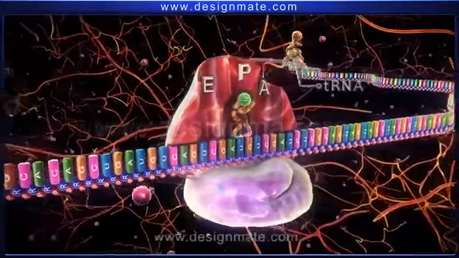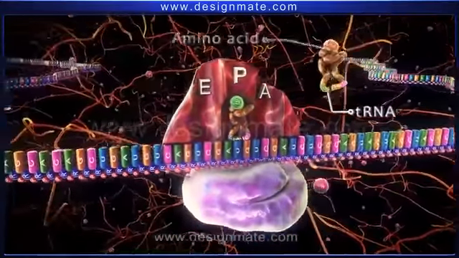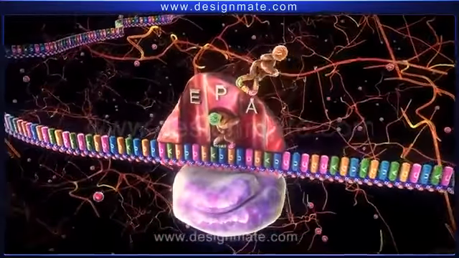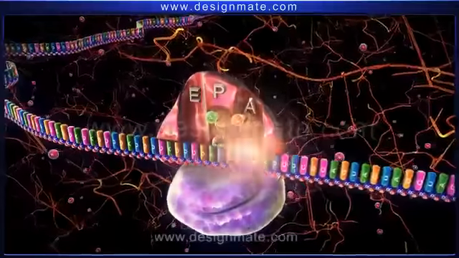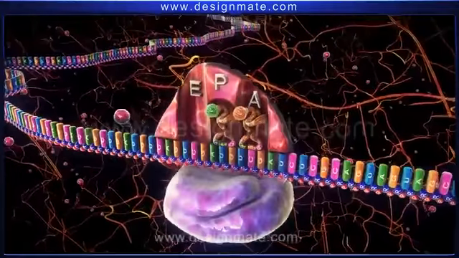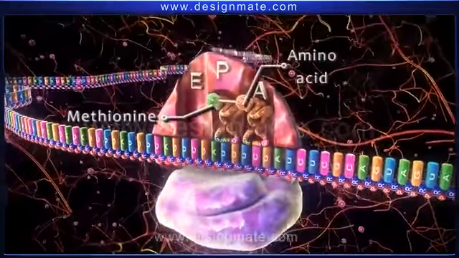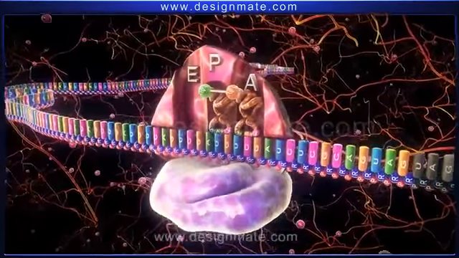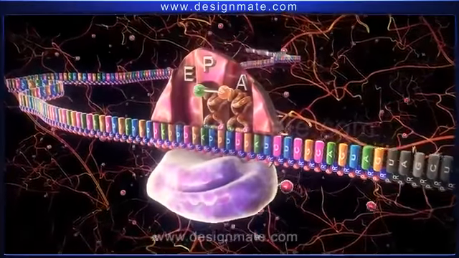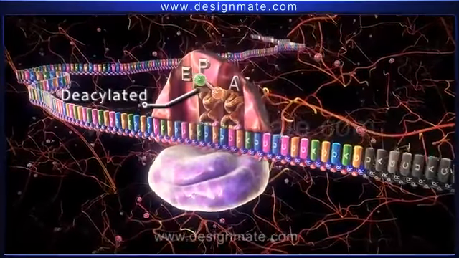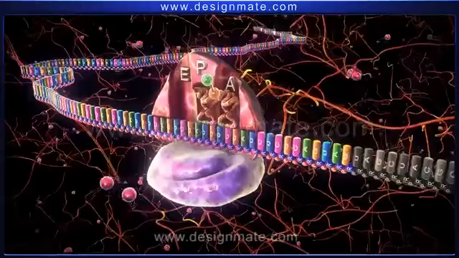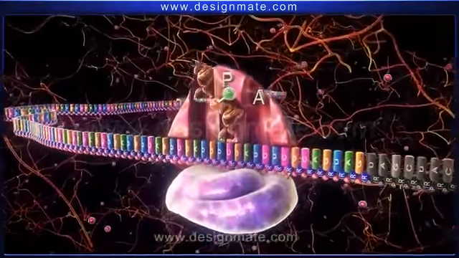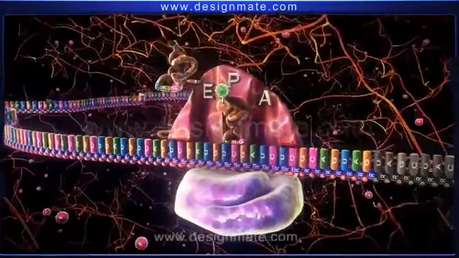During this stage, another tRNA carrying a molecule of an amino acid approaches the mRNA ribosome complex and fits in the A site. Then a bond is formed between methionine and the amino acid molecule on the tRNA. As a result, met-tRNA becomes deacylated. The ribosome then advances a distance of 1 codon and the deacylated tRNA shifts to the E site, from where it dissociates.